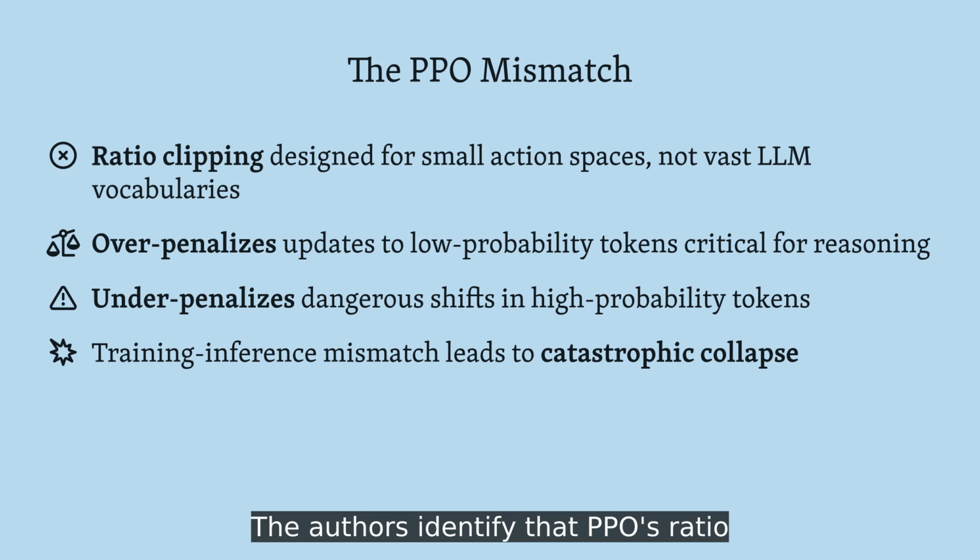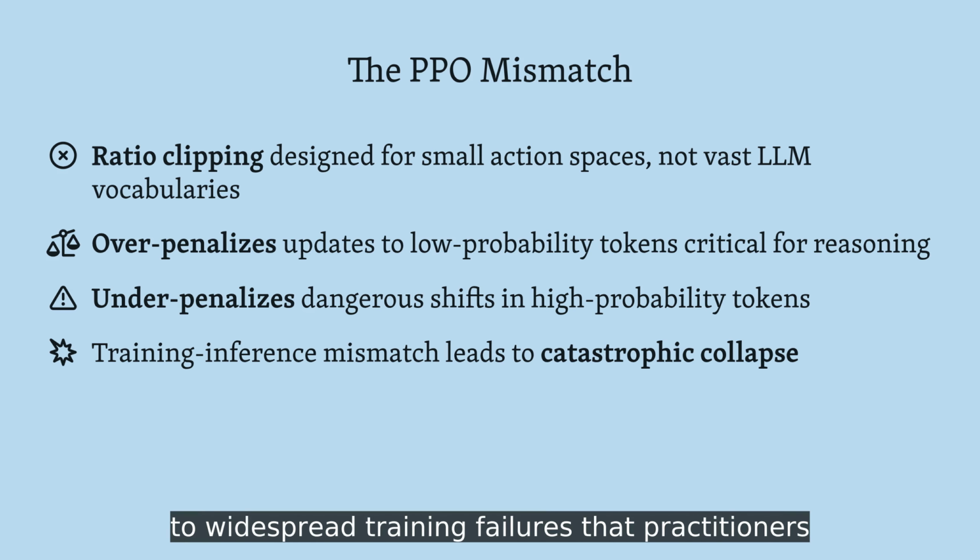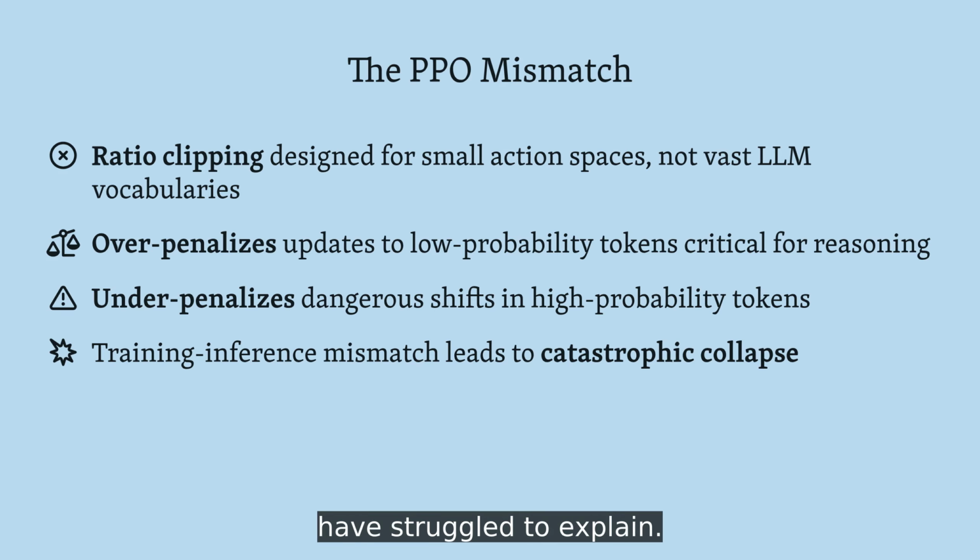The authors identify that PPO's ratio clipping creates a paradox in language model training. It simultaneously blocks useful updates to rare tokens, while missing catastrophic shifts in common ones, leading to widespread training failures that practitioners have struggled to explain.